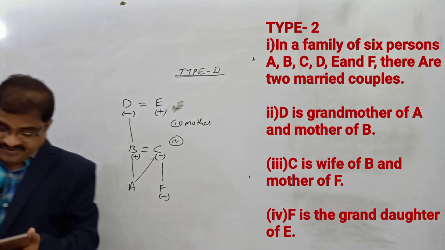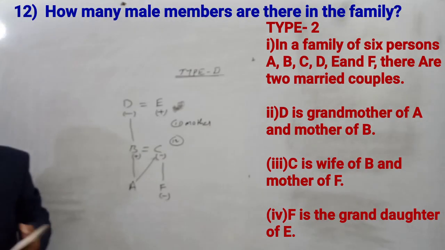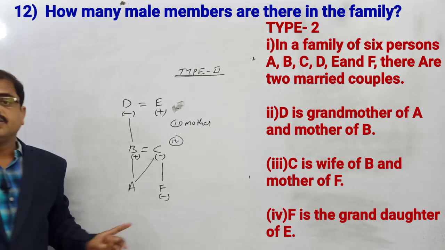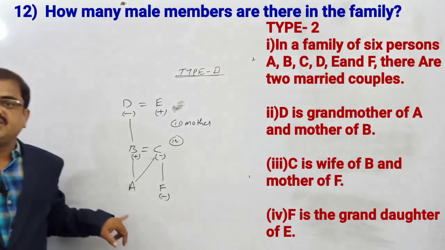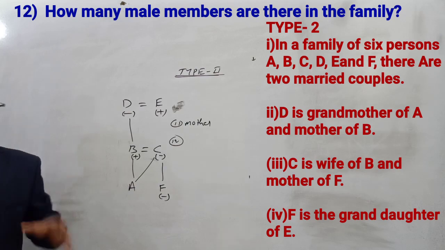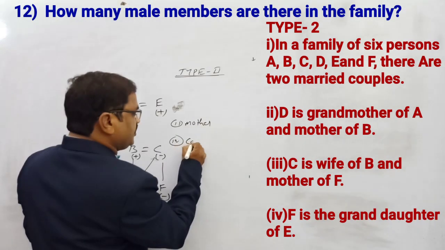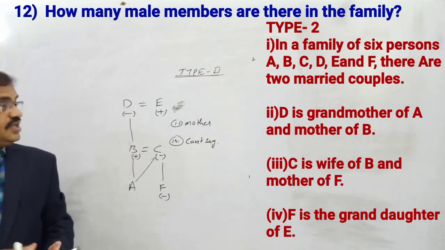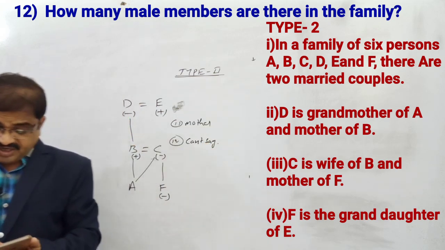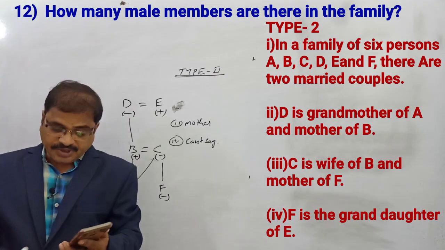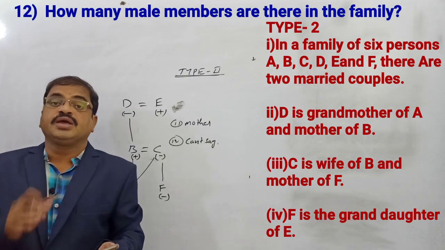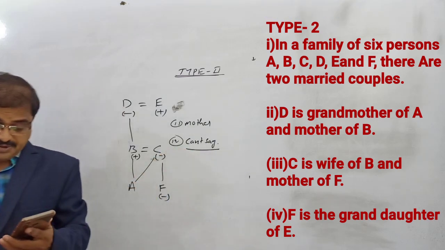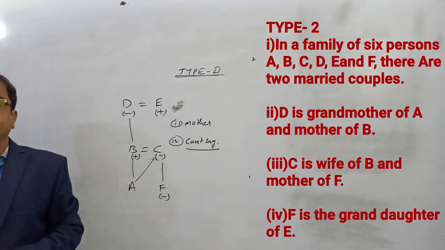Question number 12: how many male members are there in the family? Here there is 1 male member, but we don't know the sex of A, so unnecessarily we don't decide the sex of A. Then directly you have to say cannot be determined. If you observe the options also, they are 2 members, 3 members, 4 members, and cannot be determined. So cannot be determined is the option. Answer is D.